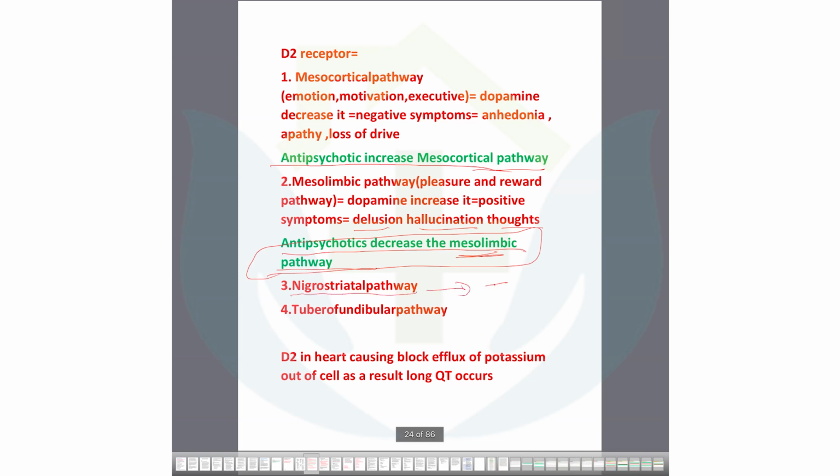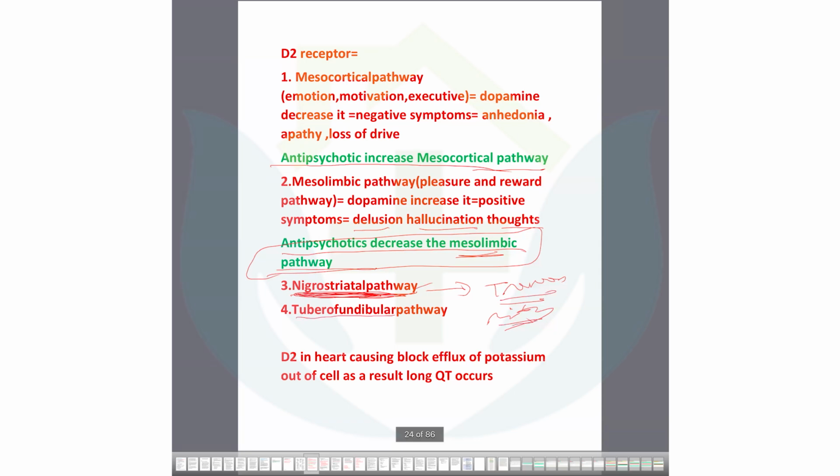That's why there is some tremor, rigidity, Parkinson-like rigidity. Nigrostriatal pathway, do you know? Remember that involves mostly the balance and rigidity. So tremor, rigidity occurs in this way.